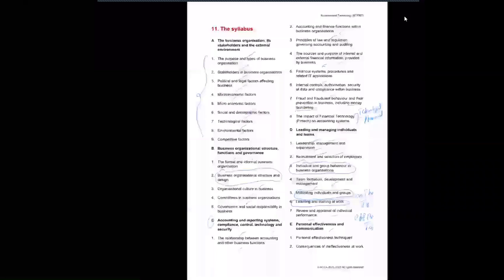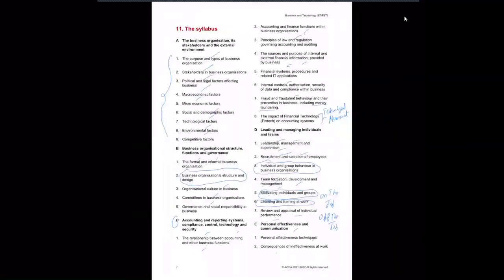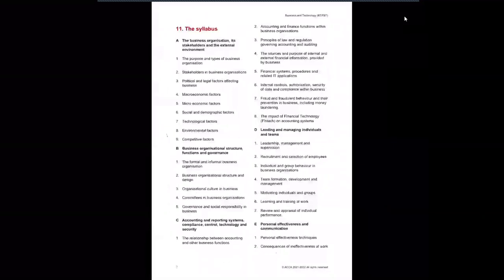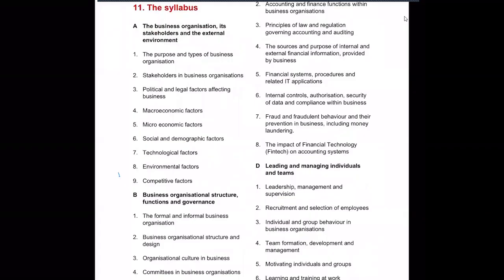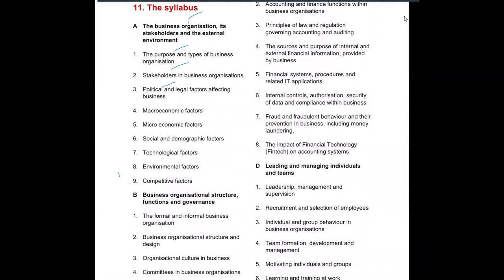And if you can see here about the syllabus, there is a detailed guide of what is included in the syllabus. So part A, as we discussed, the business organization: the purpose, stakeholders, political and legal factors. When there is political uncertainty, it becomes difficult for a business to prosper and survive.